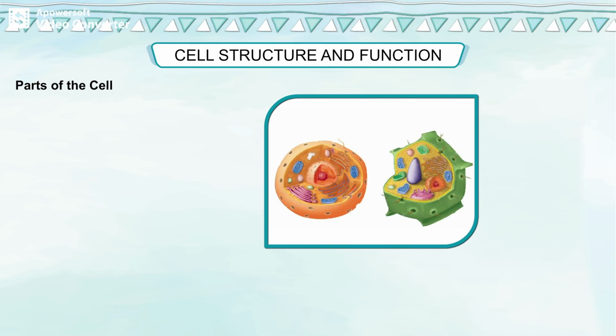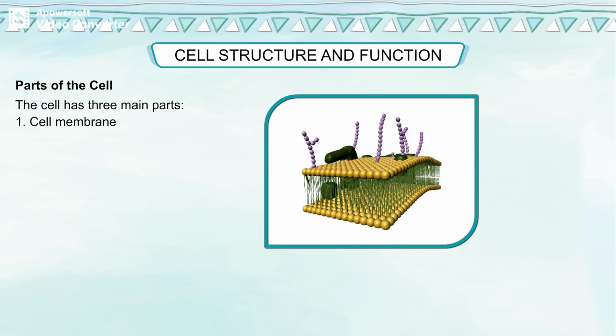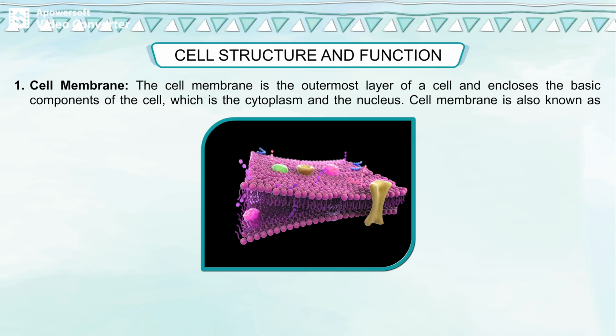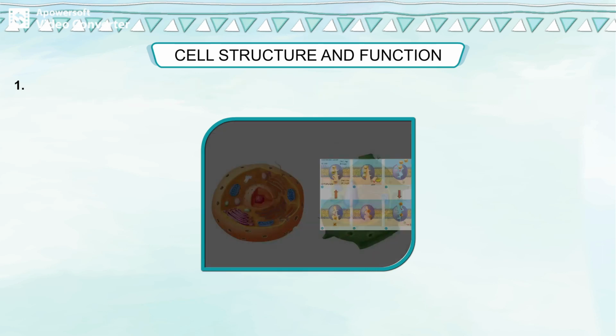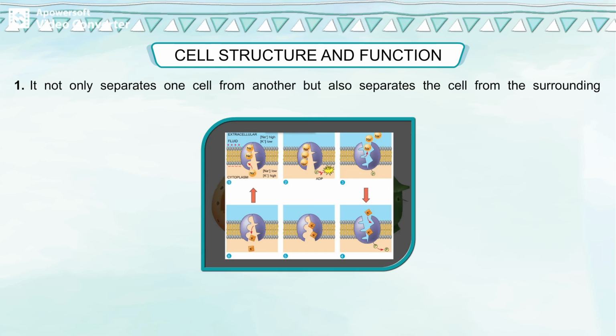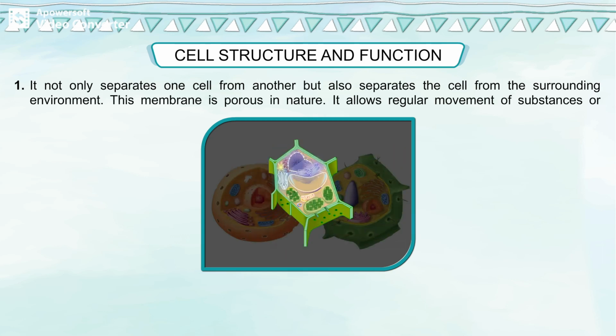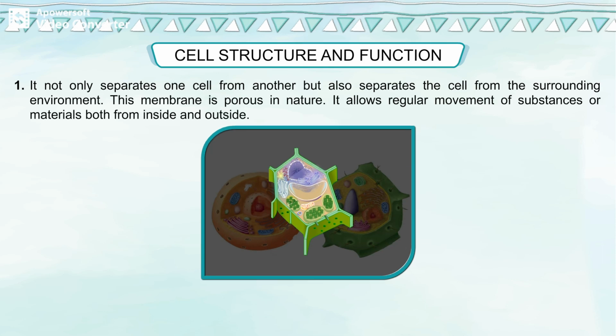Parts of the cell. The cell has three main parts: cell membrane, cytoplasm, nucleus. Cell membrane. The cell membrane is the outermost layer of a cell and encloses the basic components of the cell, which is the cytoplasm and the nucleus. Cell membrane is also known as plasma membrane. It not only separates one cell from another, but also separates the cell from the surrounding environment. This membrane is porous in nature. It allows regular movement of substances or materials both from inside and outside.